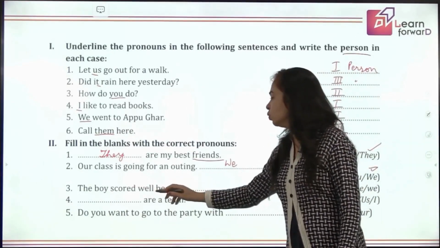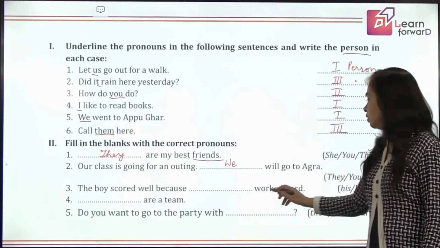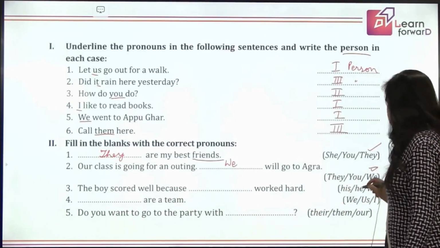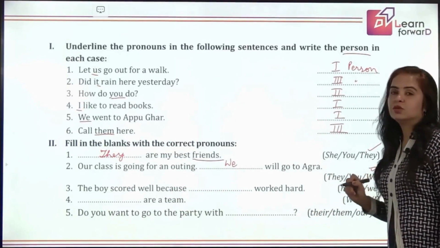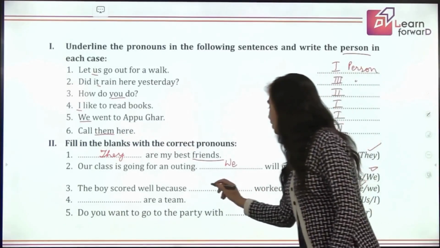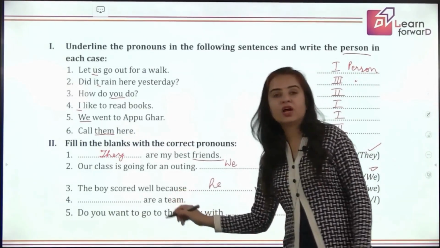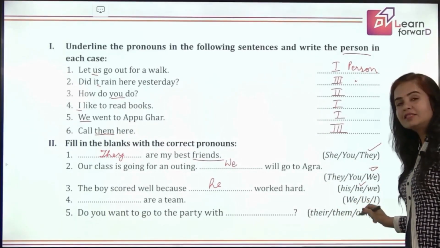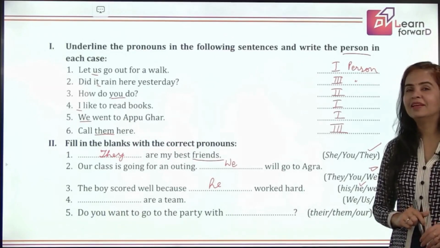The boy scored well because who worked hard? The boy worked hard. Yes, it is a singular third person male. So it will be he. Perfect answer. Dash are a team. Who are a team? We are a team. Us are a team or I are a team? Good.